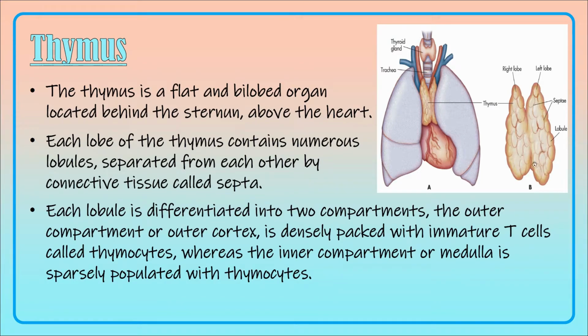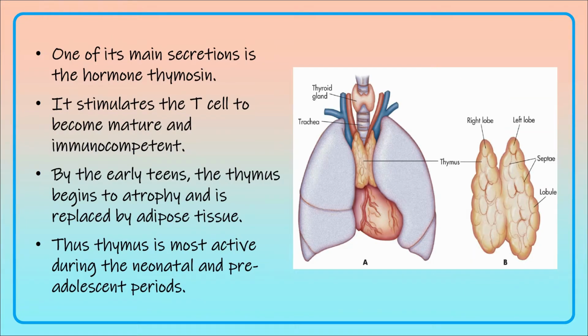And each lobule is differentiated into two compartments. The outer compartment is called the cortex, and it is densely packed with the immature T cells, called thymocytes. Whereas the inner compartment, which is called the medulla, is sparsely populated with thymocytes. The main secretion of the thymus gland is the thymosin hormone. And this thymosin hormone stimulates the T cells to become mature and immunocompetent T cells.